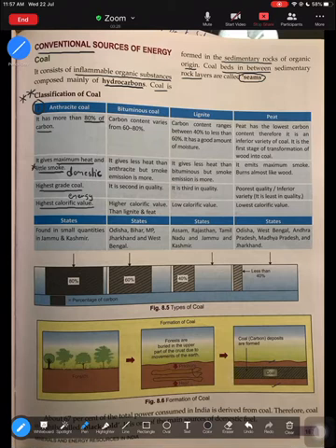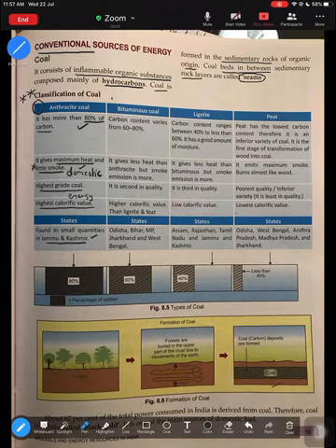Jammu and Kashmir is one state where you can find anthracite, but in very small quantities. From here you can get questions about naming the superior or highest quality of coal found in India, the coal mostly used for domestic purposes, the coal with high carbon content, and one state where you would find anthracite. So that is about anthracite. It has almost 80% of carbon.